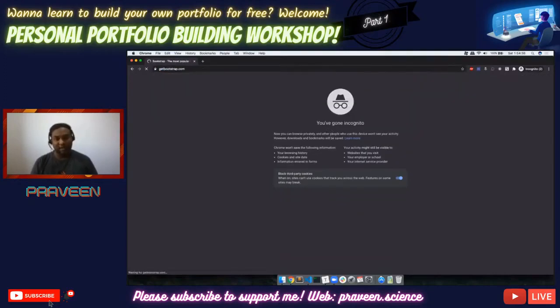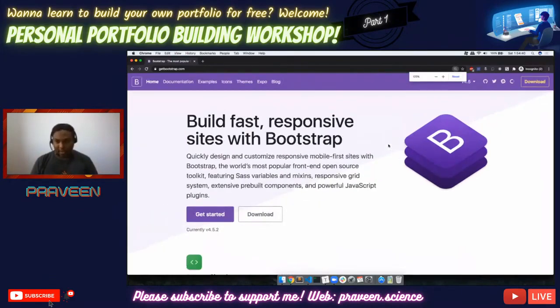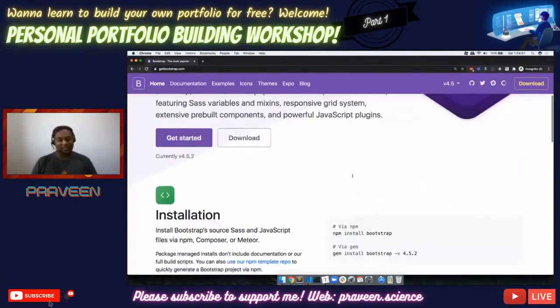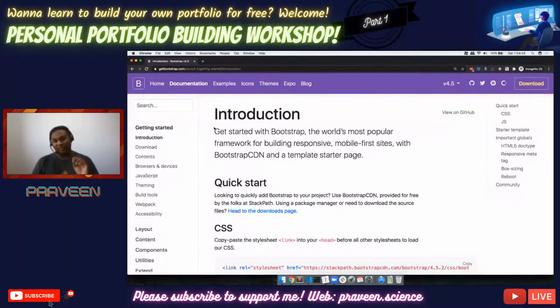That is the website where you will be able to find the Bootstrap website. Let me slightly zoom in. The moment it opens up, it says it's for building fast, responsive sites with Bootstrap, and you can quickly design and customize responsive, mobile-first designs. So the first thing you would be looking at is the documentation. So here is where everything is.